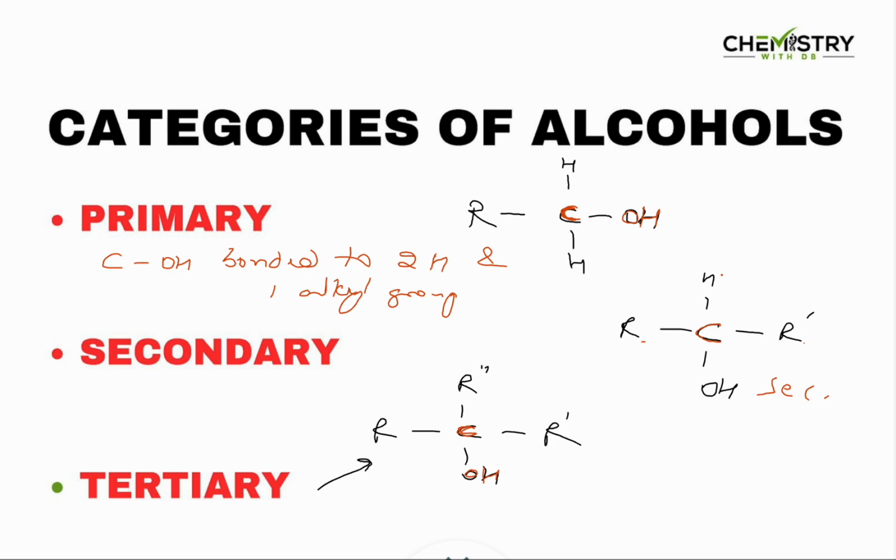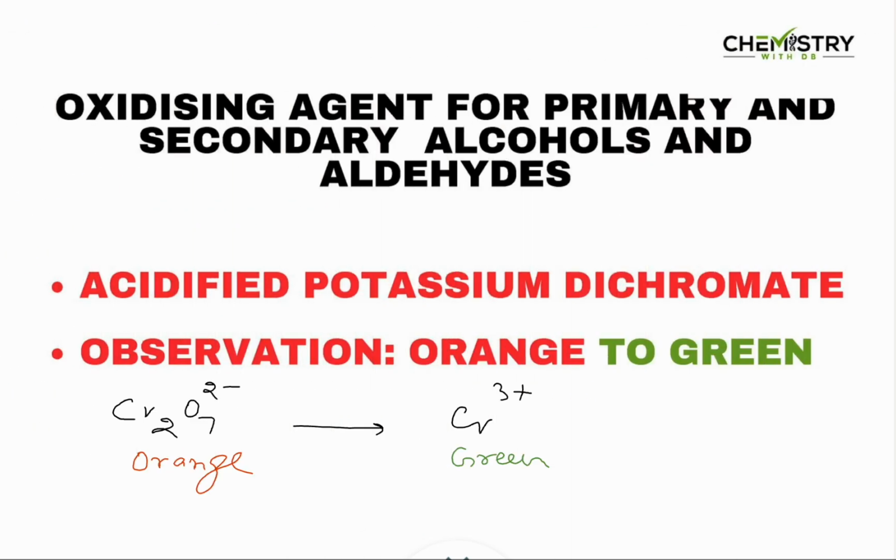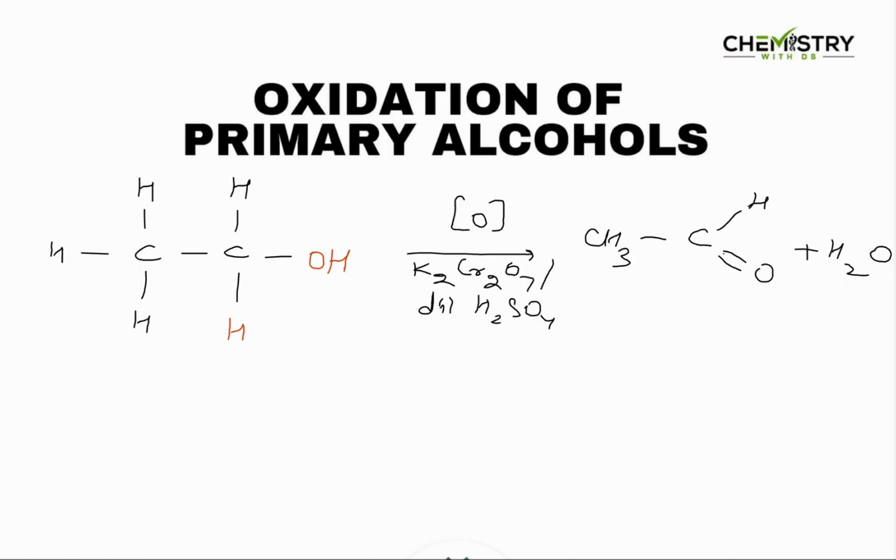Now, the oxidizing agent we know that's generally used for this oxidation reaction is acidified potassium dichromate. So we use dilute sulfuric acid and potassium dichromate, and what happens is that the orange colored dichromate ions convert to Cr3+, which is green in color, and in the process, because dichromate ions are being reduced, the alcohol gets oxidized.